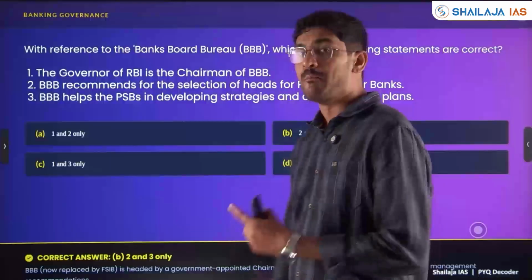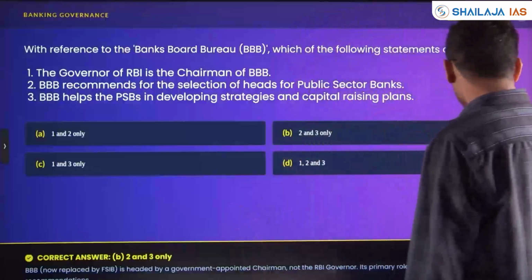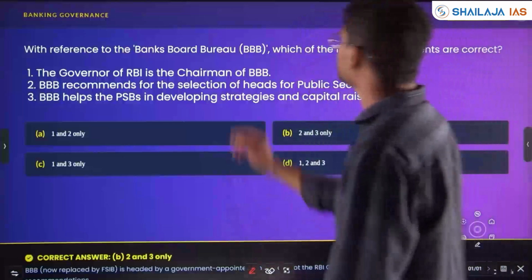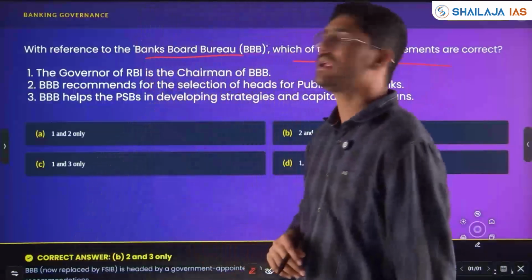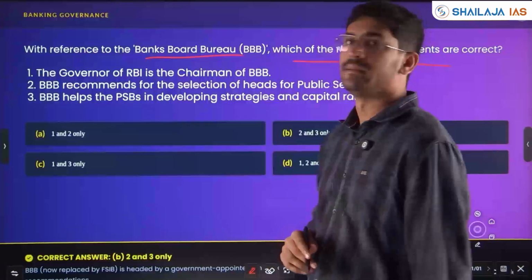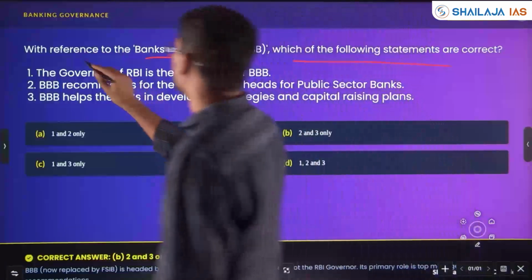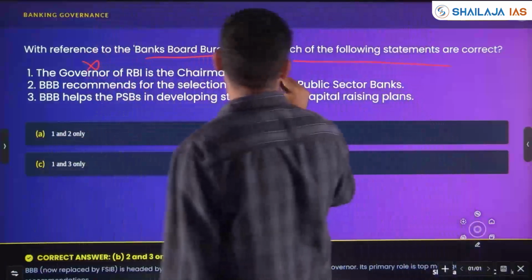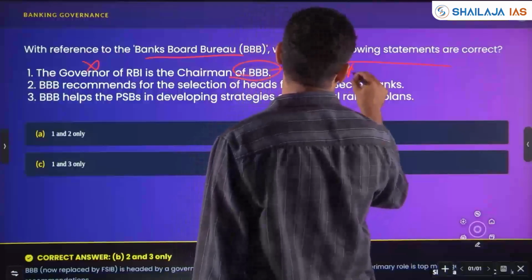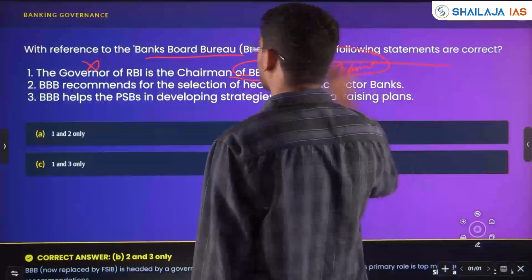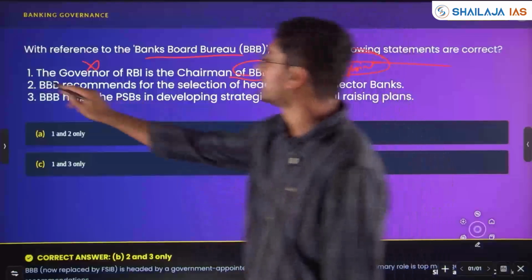With reference to the Banks Board Bureau, banking governance, which of the following statements are correct? The governor of RBI is the chairman of BBB. No, not the governor. The central government will appoint the chairman, not the RBI governor. Statement 1 is wrong.